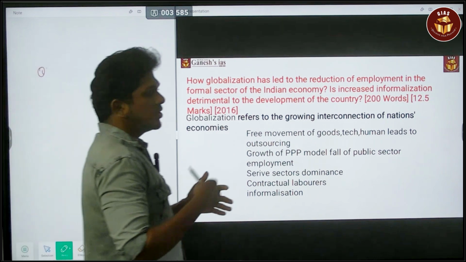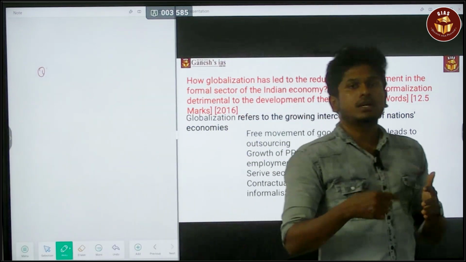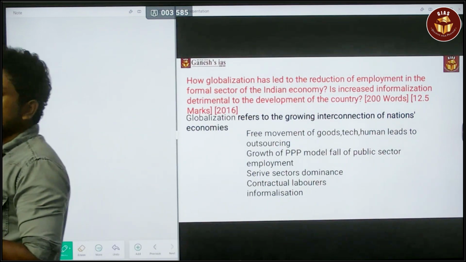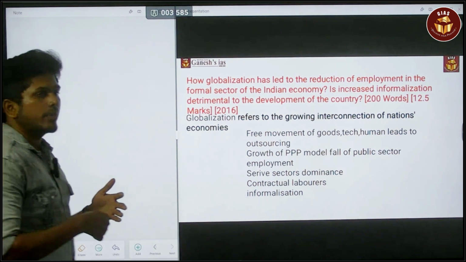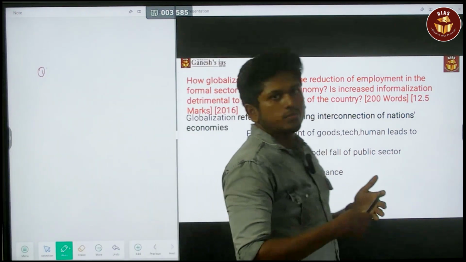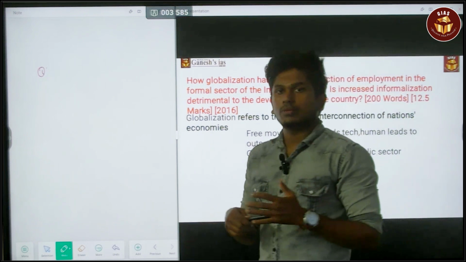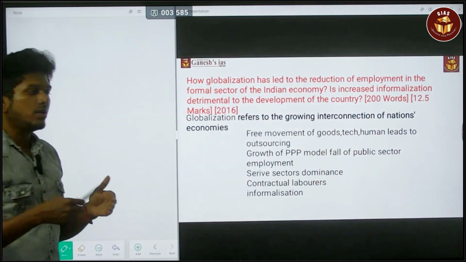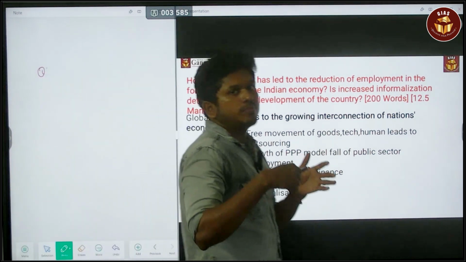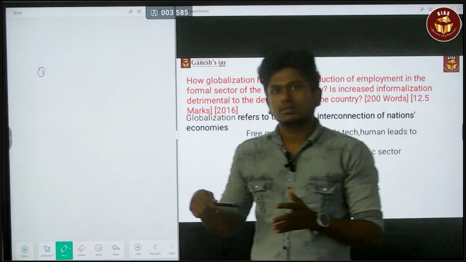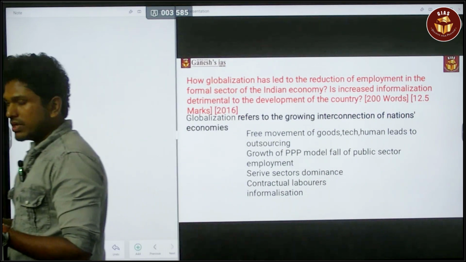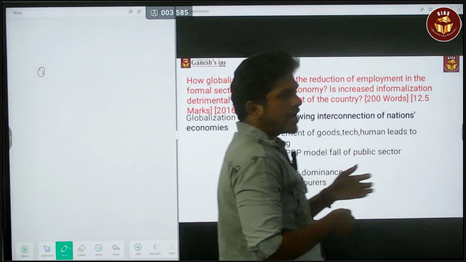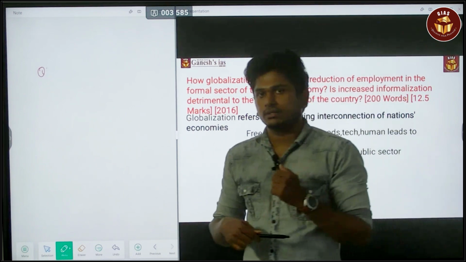And also in the global scenario, the market changes. It is continuously changing based on the demand and supply. Okay, so the employee needs to adapt to that. If that is not happening, they will be ready to change the employee. In that scenario, if it is a formal employee, how will the economy survive, how will the company survive? So they will obviously have the informal people in their premises. So that is the thing that happened. That is the thing that leads to the informalization after the introduction of globalization into India.